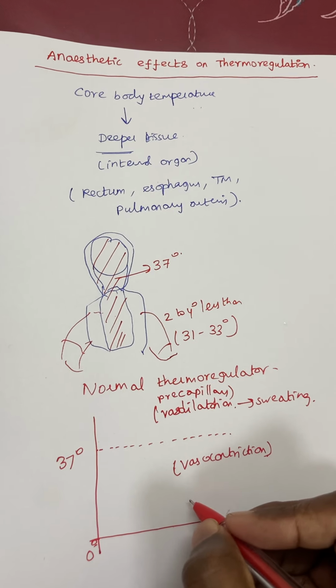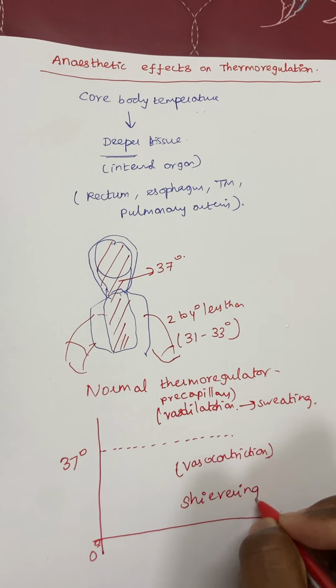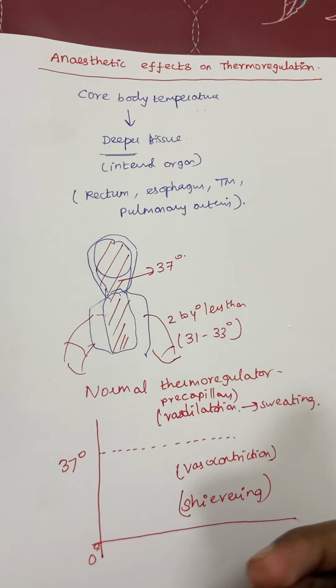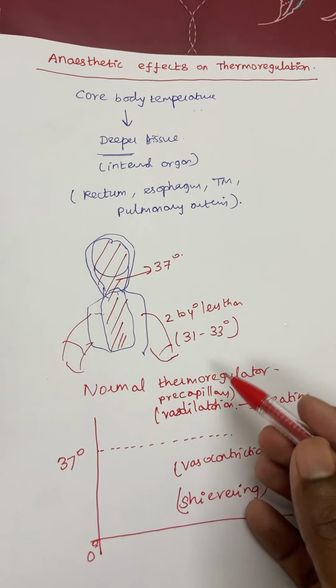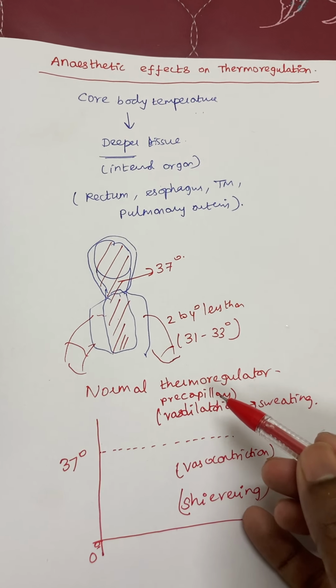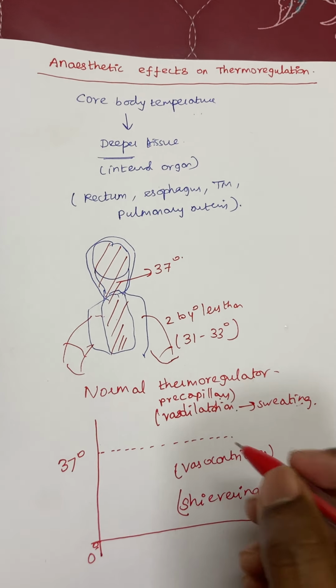Another mechanism is shivering, the next adaptive mechanism. It increases the metabolic rate and increases heat production inside the body. These are the two mechanisms: when the heat is more, there will be sweating; when the heat is less, there will be shivering and vasoconstriction.